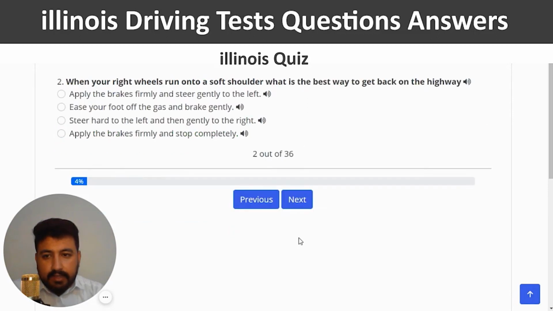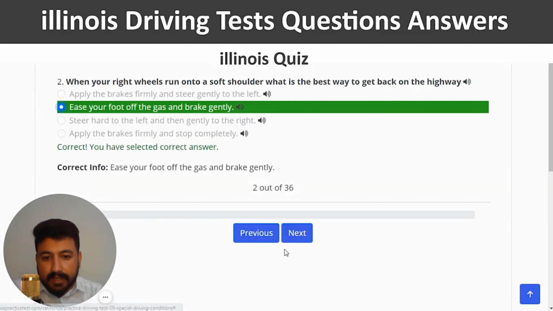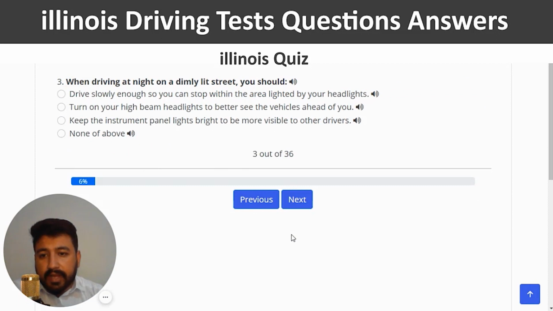Yeah, next. Second question is when your right wheels run onto a soft shoulder, what is the best way to get back on the highway? So the right answer of second question is the second option, which is ease your foot off the gas and brake gently. Next. When driving at night on a dimly lit street, you should. So the right answer of third question is drive slowly enough so you can stop within the area lighted by your headlights, which is the first option.